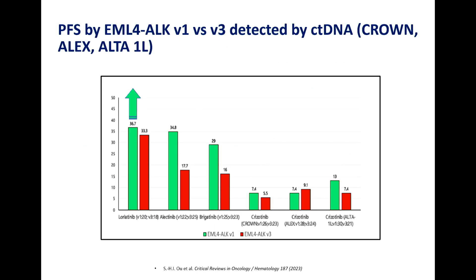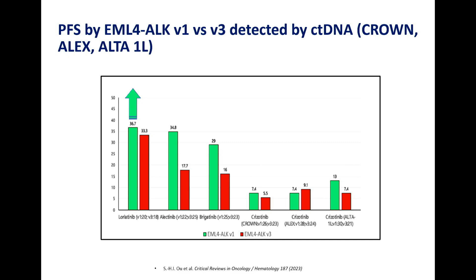Next. This is based upon 3 trials. Until now, what we have seen were all retrospective studies. This is based on these 3 trials: Crown, Alex, and Alta. The first one was lorlatinib, and if you look at both graphs, the green one and the red one, they are more or less the same.